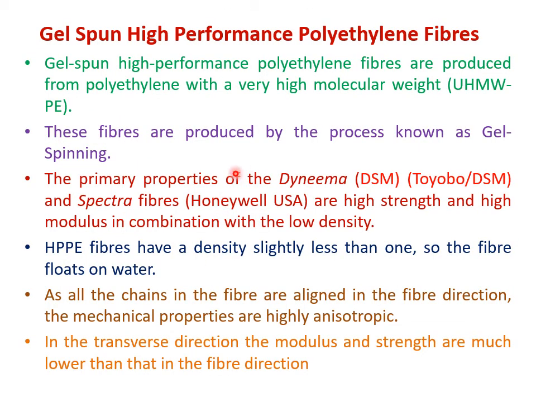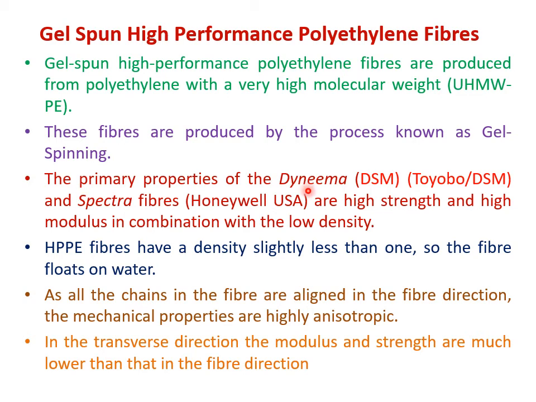Next, we will look into the gel spun high performance polyethylene fiber, or the ultra high molecular weight polyethylene fibers. So gel spun high performance polyethylene fibers are produced from polyethylene which is having a very high molecular weight, or it is having an ultra high molecular weight. That is why it is called ultra high molecular weight polyethylene. These fibers are produced by the process known as gel spinning. For now, just remember that ultra high molecular weight polyethylene fibers are produced by gel spinning. What is gel spinning? We will study in technical fibers.